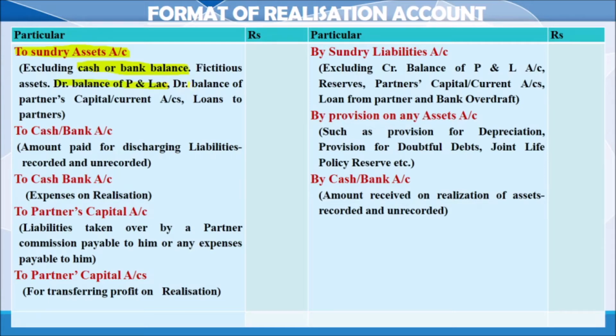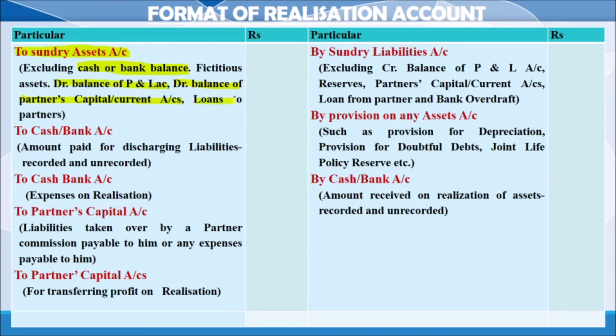Debit balance of partner's capital or current account, no need to transfer that amount into realization. So the debit balance of profit and loss and also the debit balance of partner's capital account will be transferred to partner's capital account.